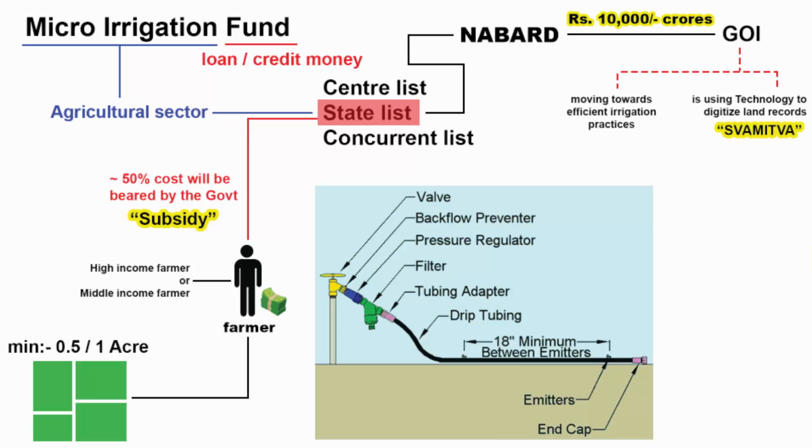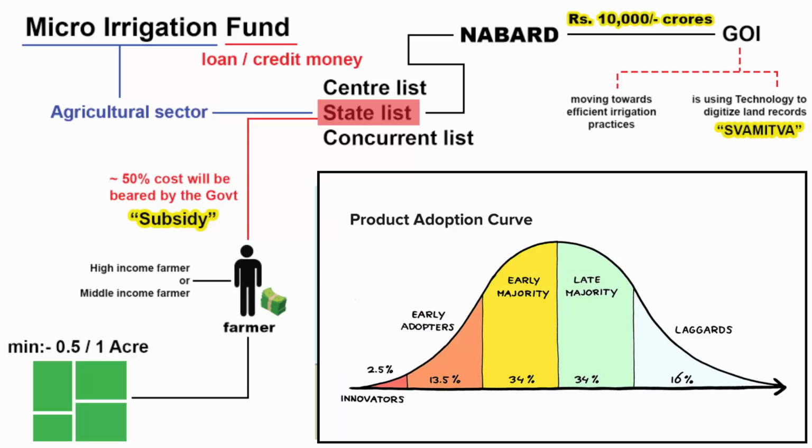And on the other hand, the government is also slowly moving towards efficient irrigation practices. See, always remember one thing. Modern technology and system takes time for making it available to the entire section of the society. You need large amount of money, efficient policies, stakeholders who can bear temporary costs, and efficient implementation strategies. Only then a sustainable ecosystem can be formed. To bring innovation or create a new system, there will always be early adopters, who are the first customers to adopt a new product or technology before the majority of the population does. They are also the ones who have money. That is why you must have seen in many areas like automobiles, real estate, etc.